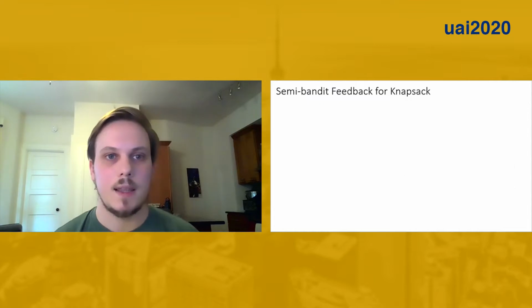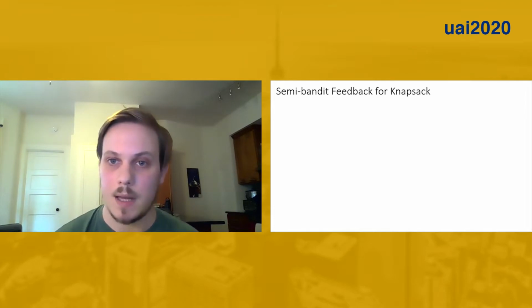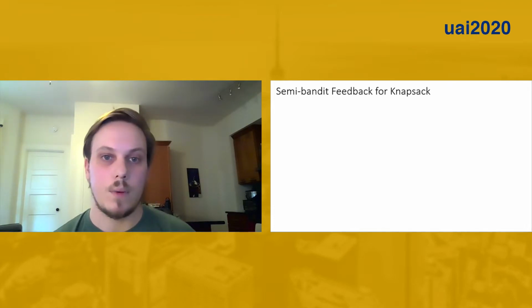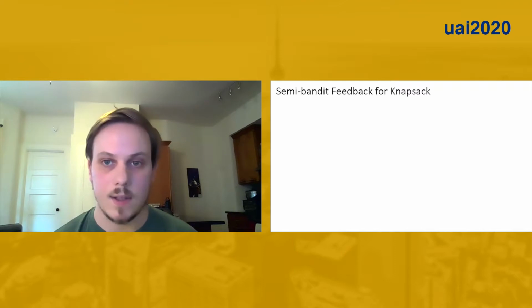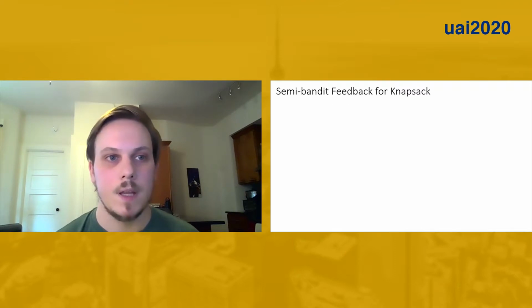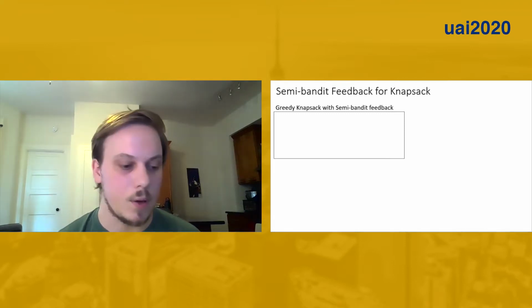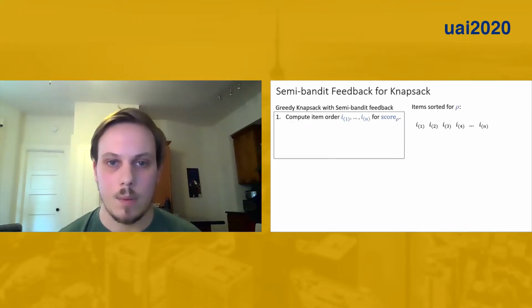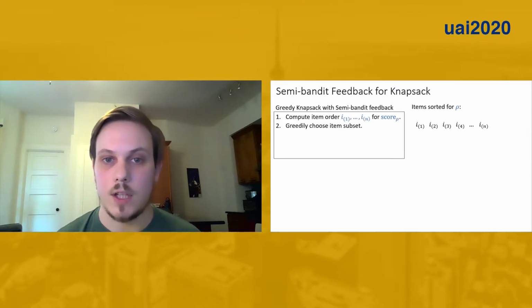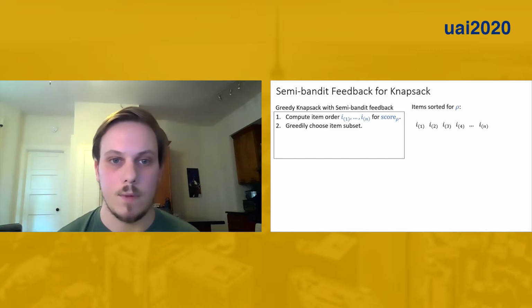Okay, so let's make this concrete for our knapsack example. And I'll show both how to efficiently compute semi-bandit feedback and also compare the regret bounds we get against the other feedback regimes. So our algorithm for semi-bandit feedback is just a simple post-processing step on the original greedy algorithm. So we start by ordering the items according to the score with parameter rho, and then greedily choosing the item subset, just as before.